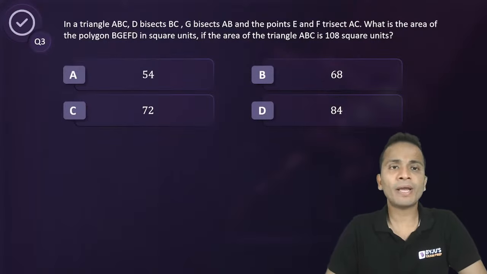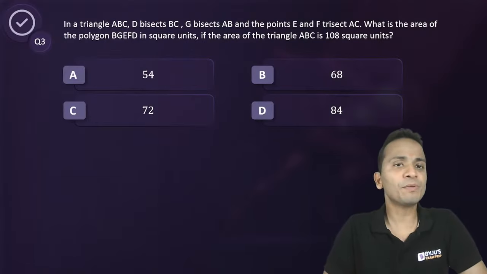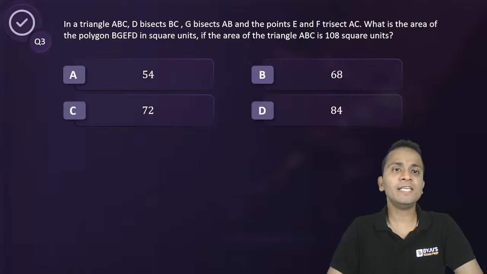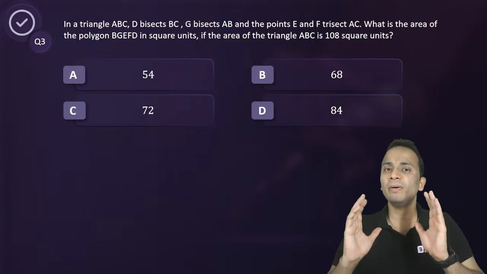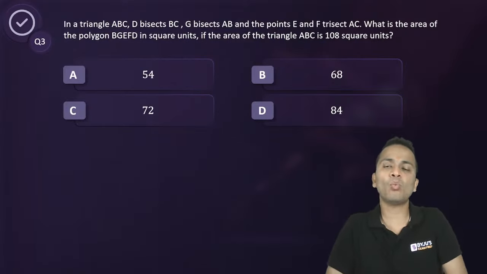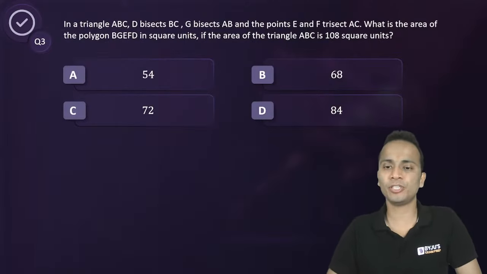In triangle ABC, D bisects BC, G bisects AB, and the points E and F trisect AC. What is the area of polygon BGEFD if the area of the entire triangle is given as 108 square units? A wonderful question.